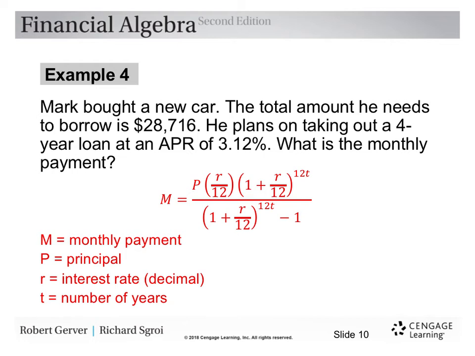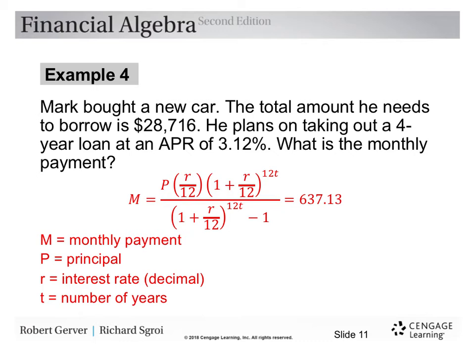So in this case, we're not going to use a chart. We're actually going to use a formula here. And this is the formula for monthly payments, okay? Where M is equal to the monthly payment, P is equal to the principal or amount that you borrow, R is the interest rate, again as a decimal, and T is the number of years, okay? So it's a fairly complex looking formula, but if you plug everything in and use your calculator, you can come up with the monthly payment.